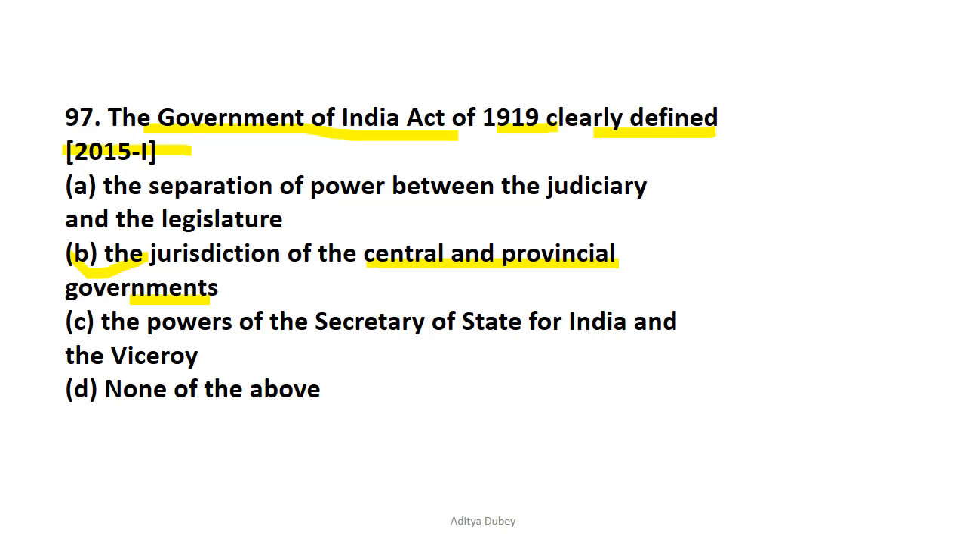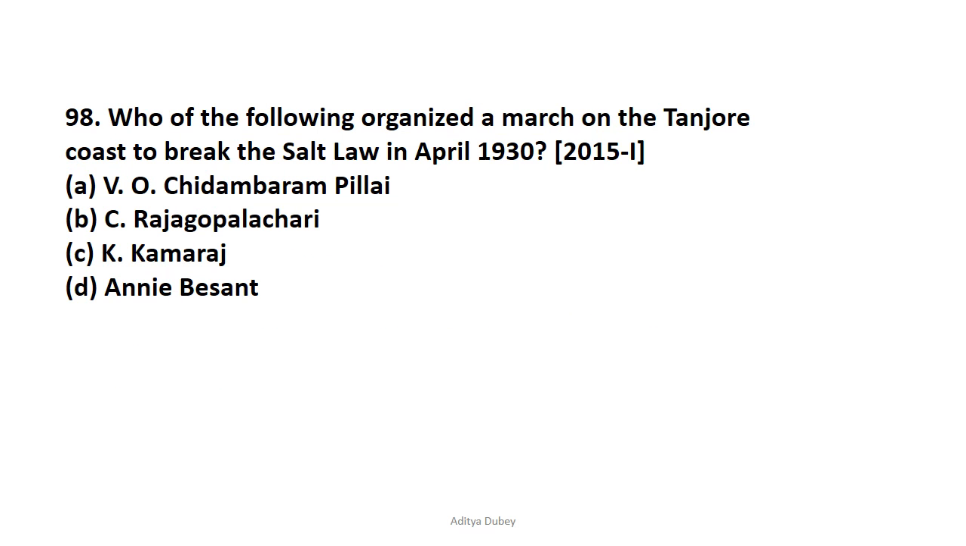Let's move on to question number 98. Who of the following organized a march on the Tanjore coast to break the salt law in April 1930? So this question had been asked in UPSC Prelims 2015. As you all know, salt law breaking was initiated by Mahatma Gandhi, and the Tanjore coast march was organized by C. Rajagopalachari. C. Rajagopalachari organized a march from Tiruchirappalli to Vedaranyam on the Tanjore coast to break the salt law in April 1930. So option B is the correct one.